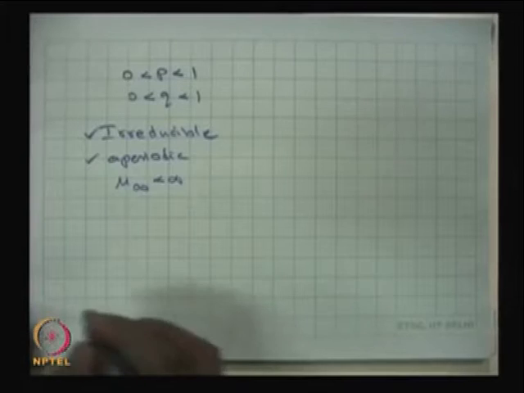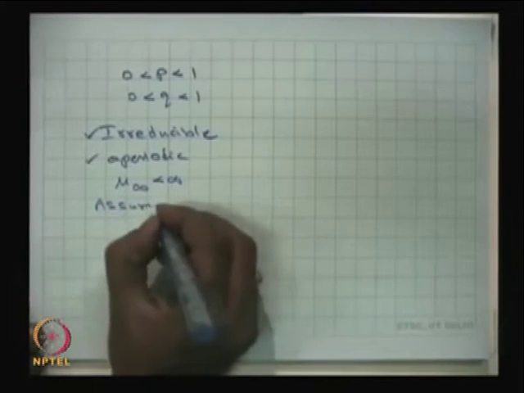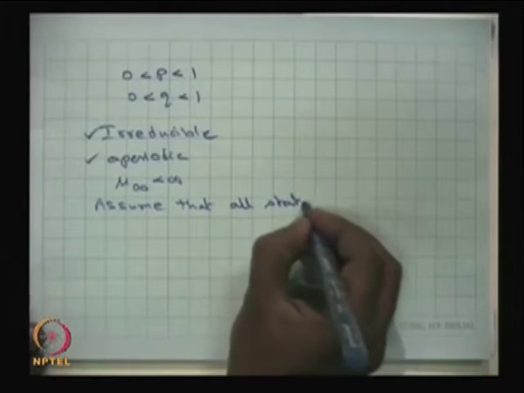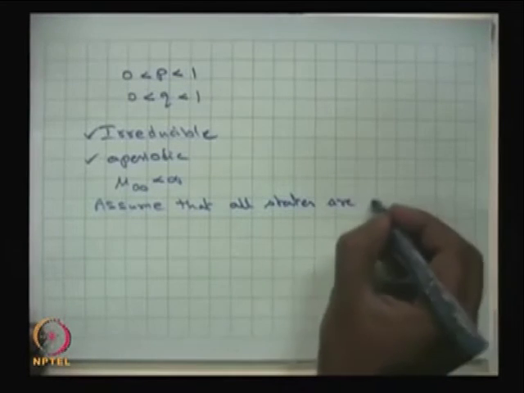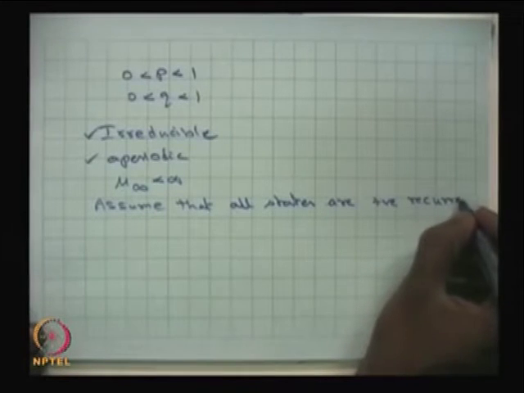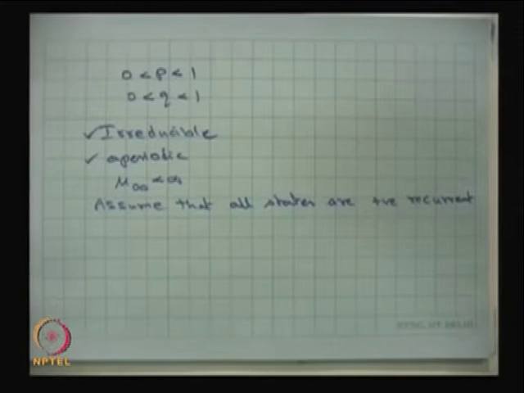So, what I will do, I will make the assumption, assume that all states are positive recurrent. Then later I will find out what is the condition to be positive recurrent.